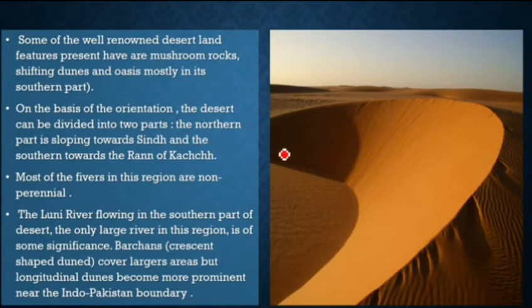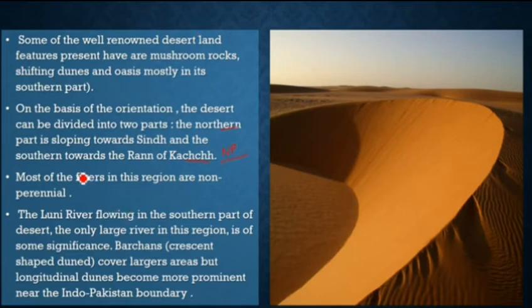You might have heard about oases, where water is available. On the basis of the orientation, the desert can be divided into two parts. The northern part slopes towards Sindh, that's going into Pakistan, Afghanistan, and the south towards the Rann of Kutch, right? There is a very famous national park in the Rann of Kutch. If you know, you can put it in the comment box down below.